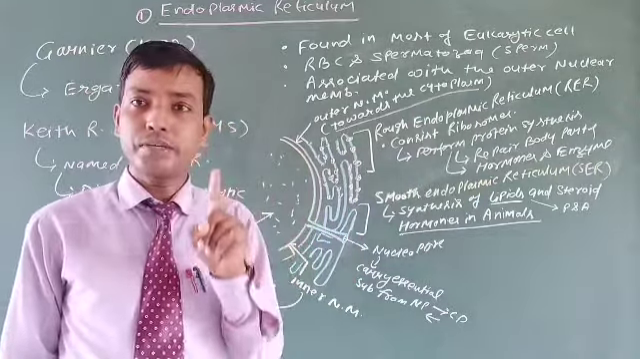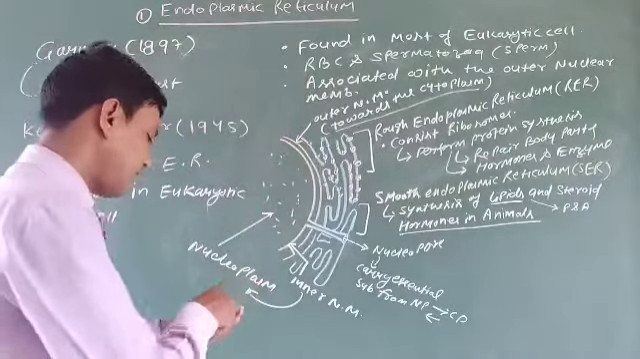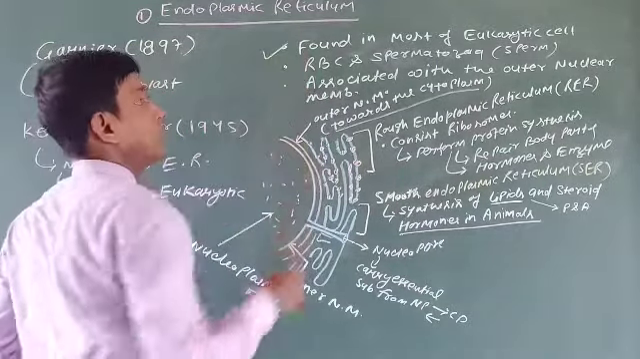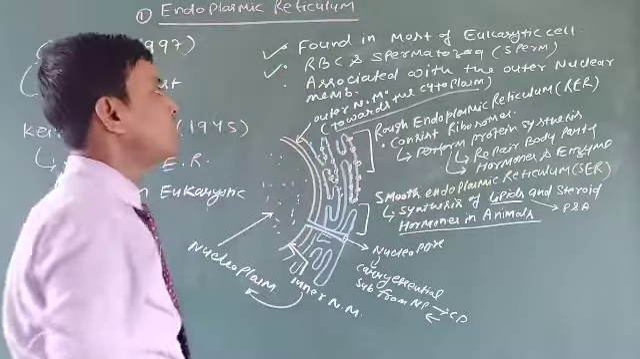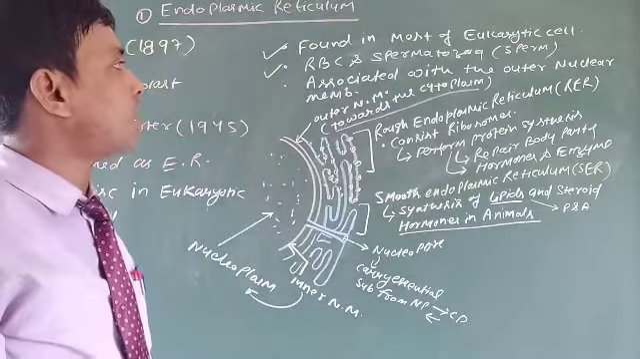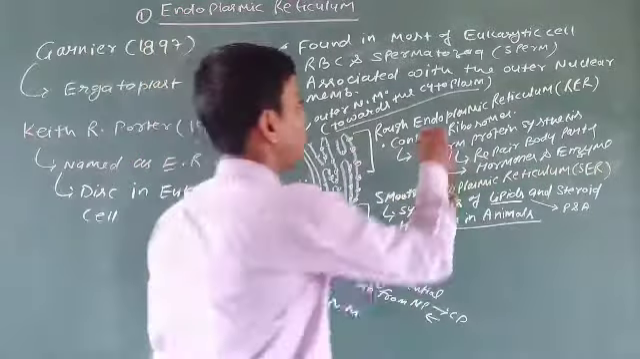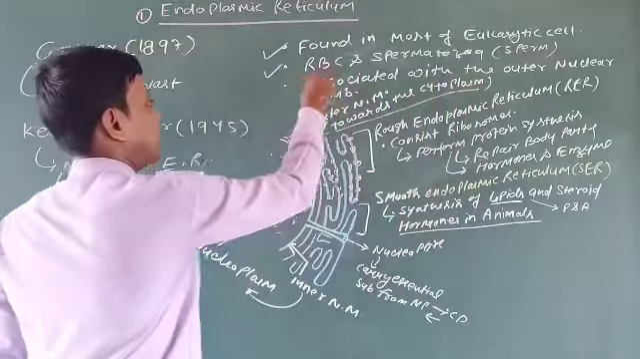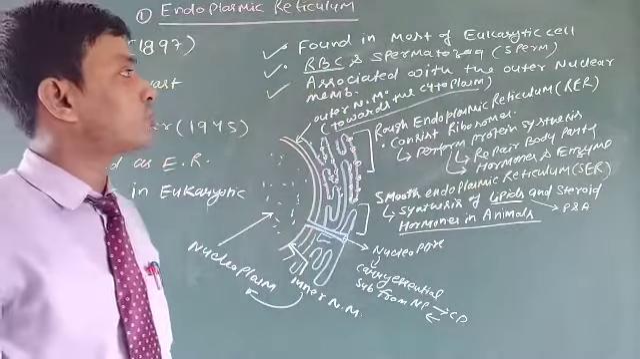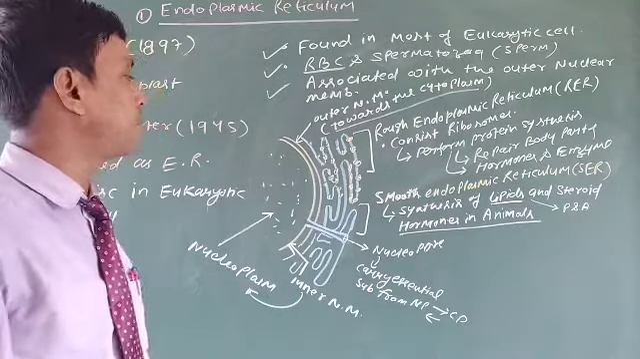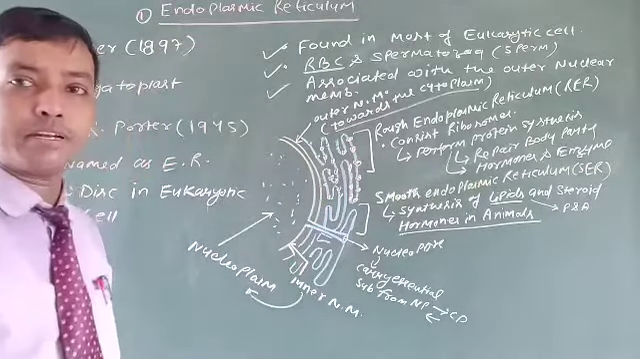Now the endoplasmic reticulum features. Point 1: it is found in most eukaryotic cells. Point 2: it is absent in RBC and spermatozoa. Keep in mind, it is absent. Third, it is associated with the outer nuclear membrane. This one will be the inner nuclear membrane, and this is the outer nuclear membrane.